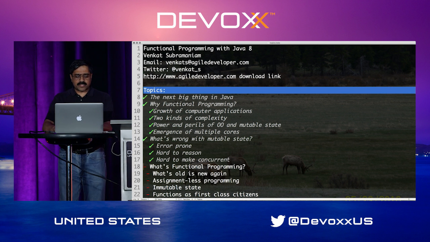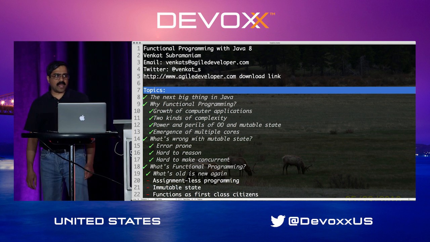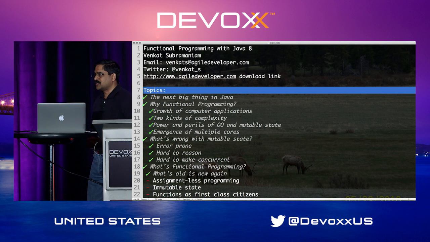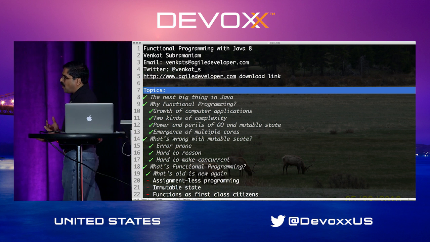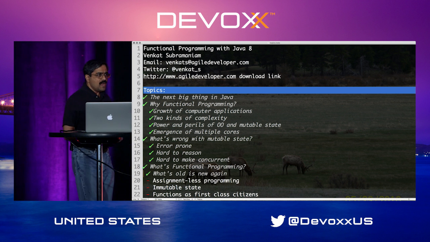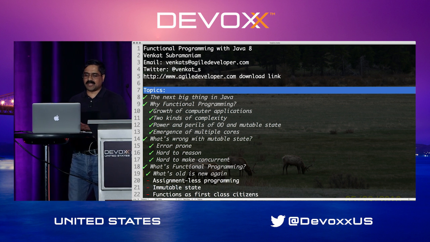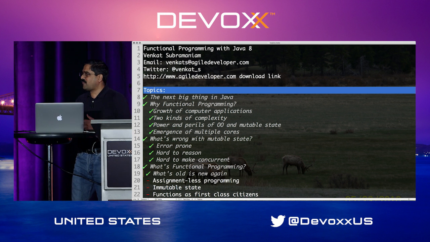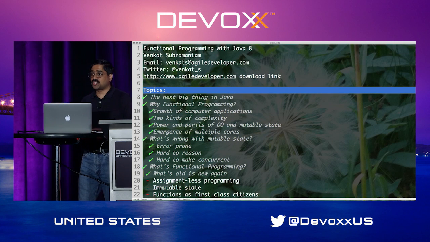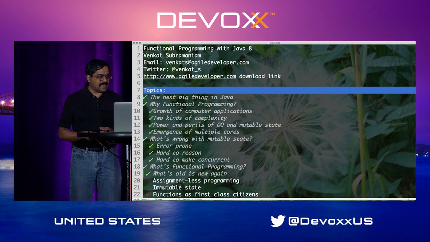Well, functional programming solves a lot of these things, but what is old is new again. In fact, some of the concepts of functional programming were introduced way back in the 1929, 1930s, when the lambda calculus concept was introduced. And of course, some of the first programming languages actually were functional in nature. So this is not a newfangled idea invented yesterday. It has been around for a very long time, just waiting for the industry to grow up to make use of some of these ideas.